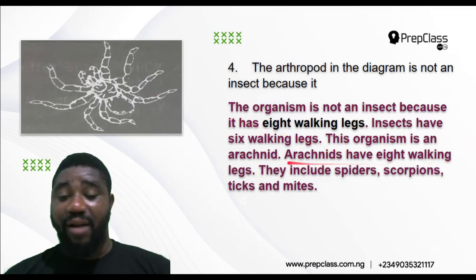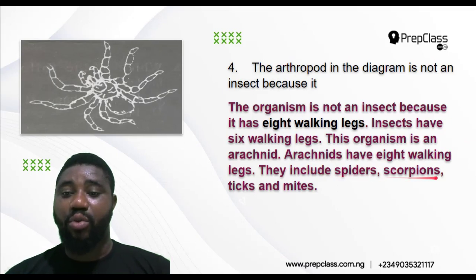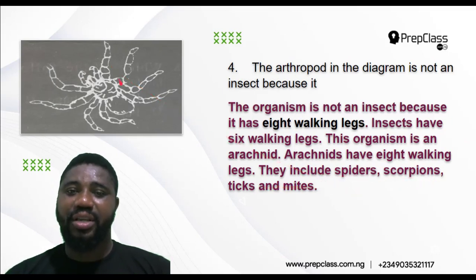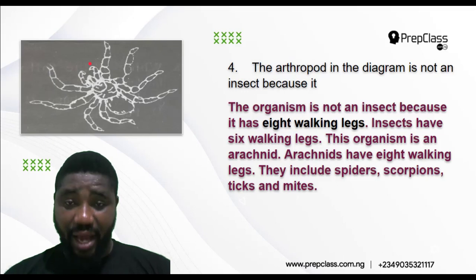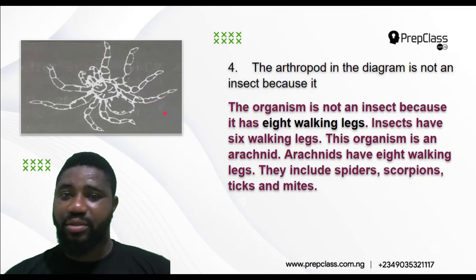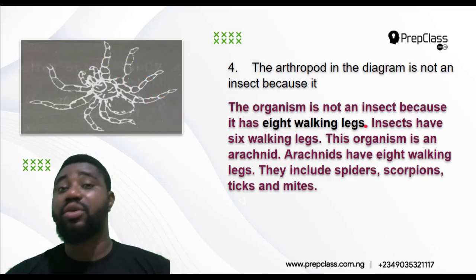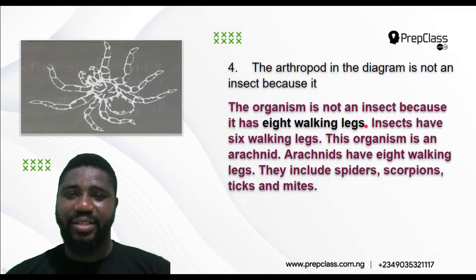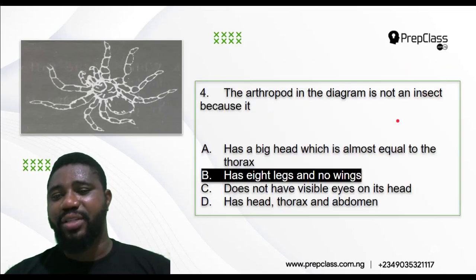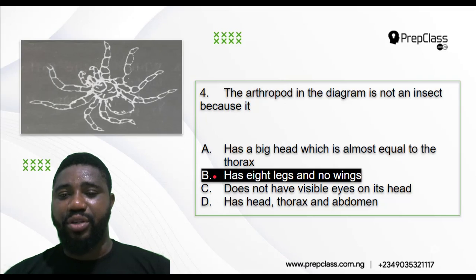This organism is an arachnid. Arachnids have 8 walking legs. They include spiders, scorpions, ticks, and mites. So this is an arachnid and is a spider because it has 8 walking legs. If it's to be an insect, it must have 6 walking legs. I believe you understand that, right? All right. So the correct answer to that is option B, has 8 legs and no wings. So that is why it is not an insect.